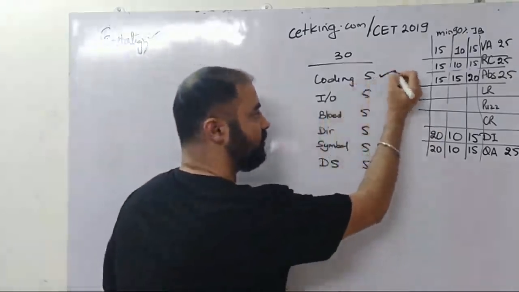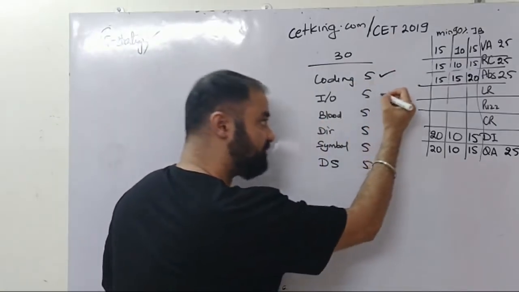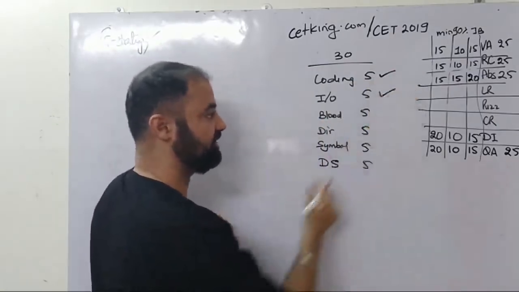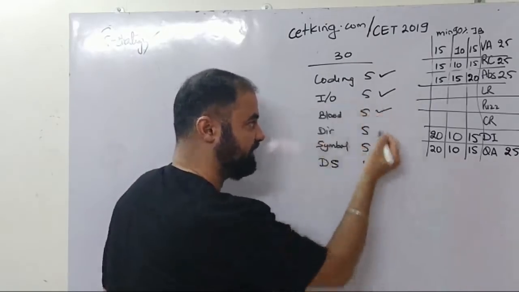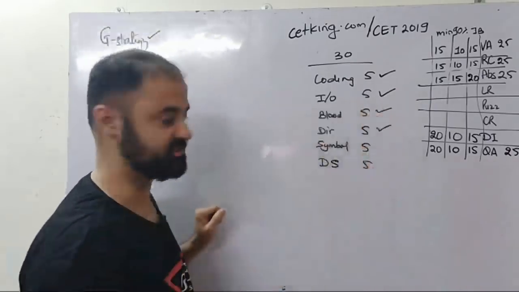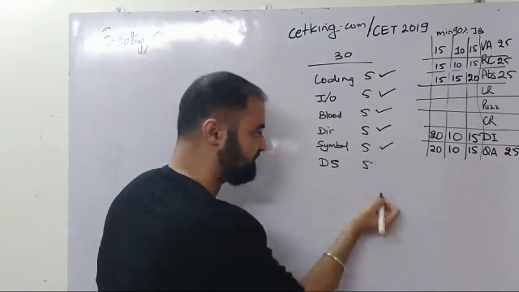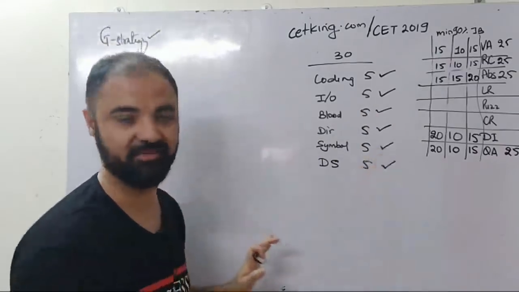So coin decoding: old pattern or new pattern, one of the two will come. Input output: old pattern or new pattern, one of the two will come. Blood relationship, symbol-based simple coded relationship. Direction sense will be based on a paragraph which is there in this handout. Symbols and data sufficiency. This is 30 marks.